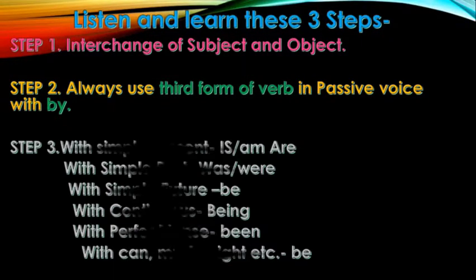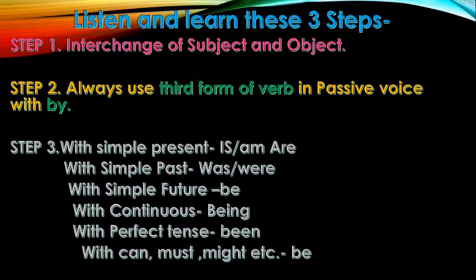Now, there are certain other changes that we make in the passive voice according to the tense in the active voice. The teacher scolds the student. This is simple present. So, we use is, am, are to convert it into the passive voice. The student is scolded by the teacher. So, here scolded, the third form of the verb, was preceded by is.